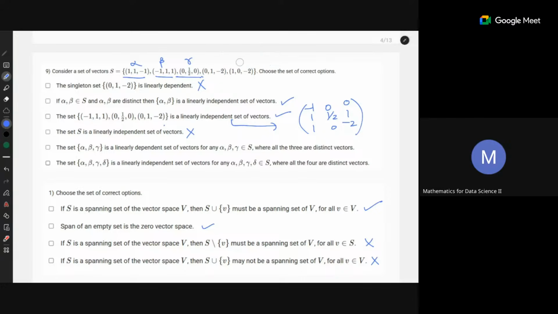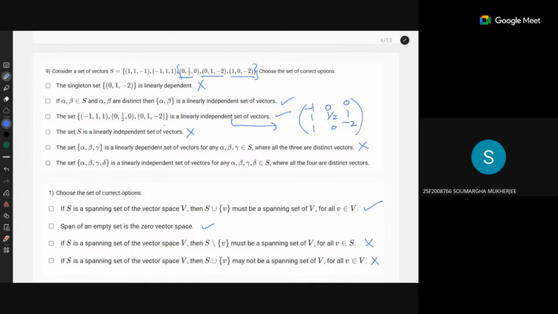Sorry, the other way: if you find a set of 3 vectors which are independent, then you can take these 3 vectors, which are independent of each other. So it says that not every combination of 3 vectors will be dependent. Make sense?